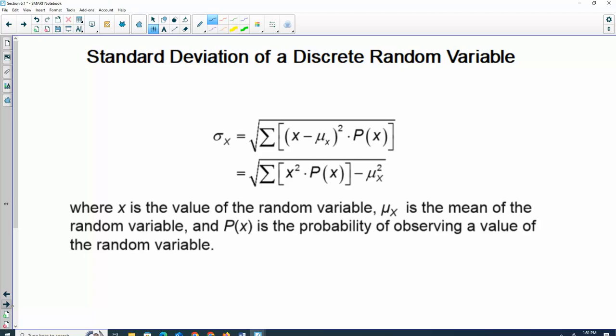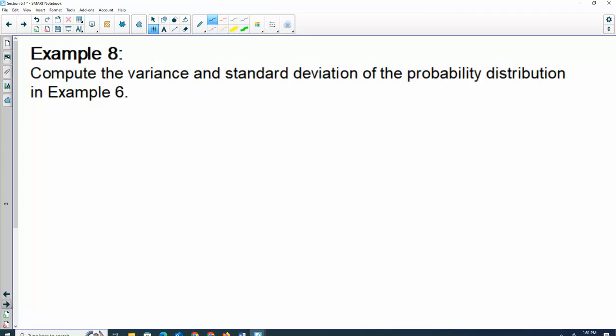Standard deviation is a little bit uglier, but actually still not that complicated. It has a square root. What's this symbol tell me? Add up x squared times p of x, minus, what's this? The mean squared. Okay, so we could do this by hand. I'll show you how to do it by hand, then I'll show you how to do it on your calculator.